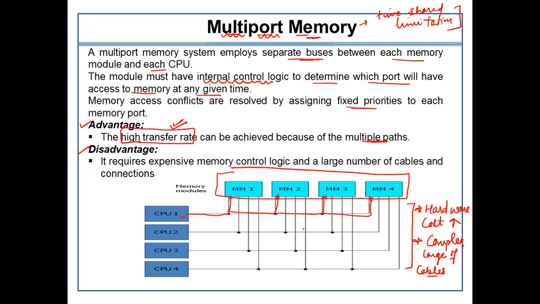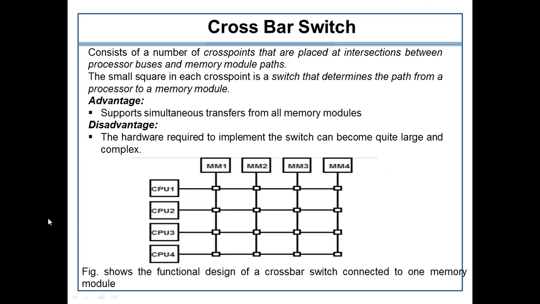By looking at the architecture, I can observe these two things. Definitely a very expensive memory control logic is required, and a large number of cables and connections are being used here. So this is the biggest drawback of the multi-port memory system. So let's now switch to the third part, which is the crossbar switch. Now crossbar is trying to reduce the limitations of the multi-port system.